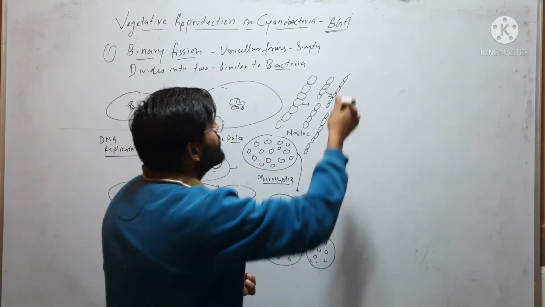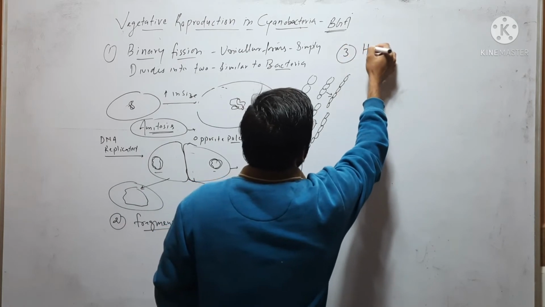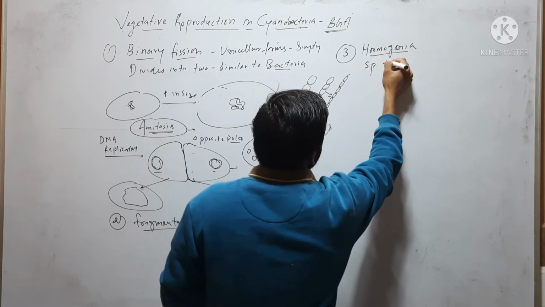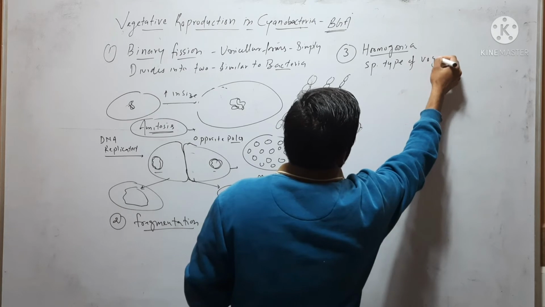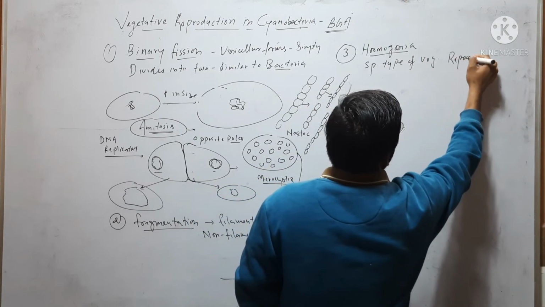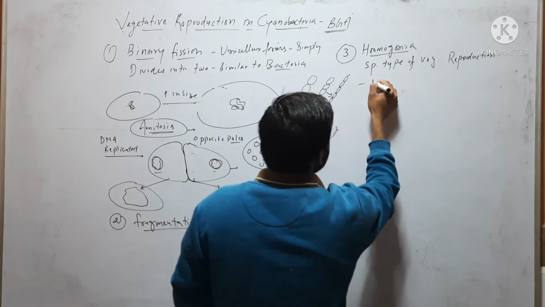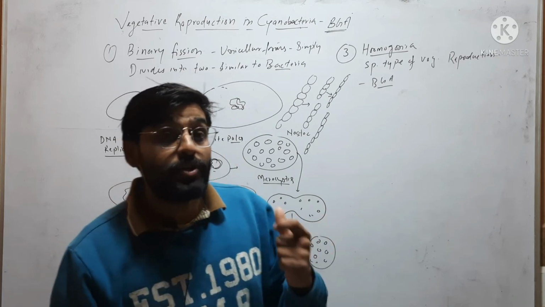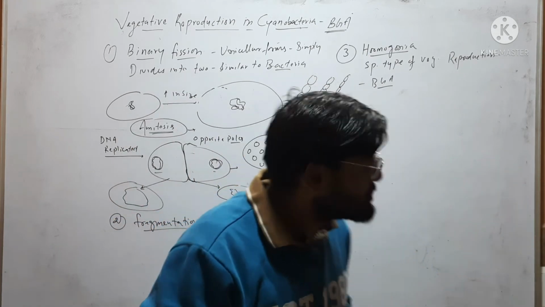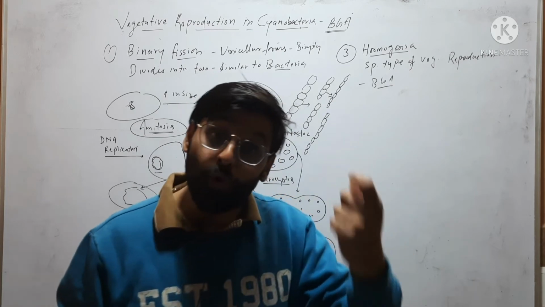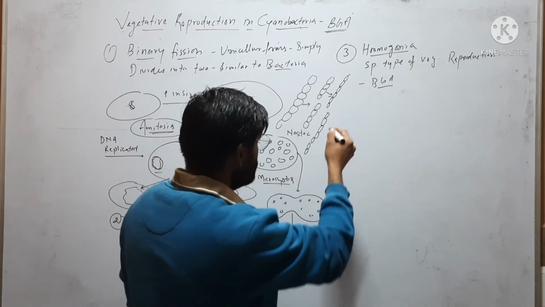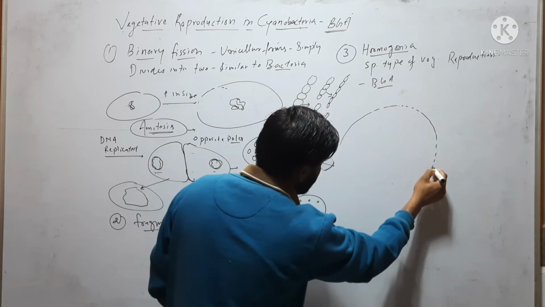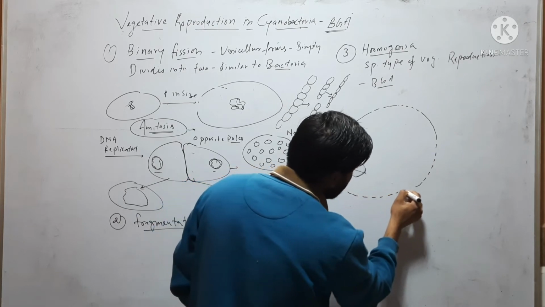And the last one, and the important one, is hormogonia. It is a special type of vegetative reproduction in cyanobacteria or blue-green algae. It is a characteristic feature of blue-green algae because this type of vegetative reproduction occurs only in cyanobacteria. Here in hormogonia, filaments break into small pieces inside the colony.